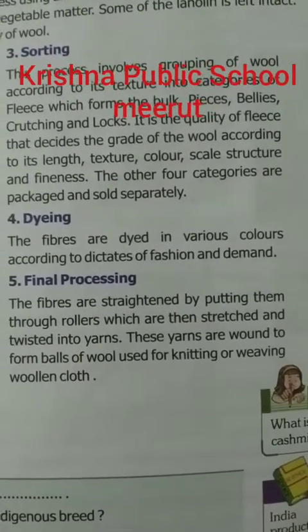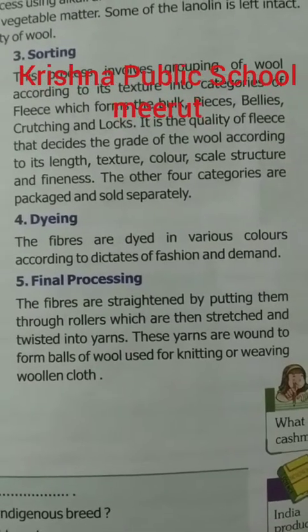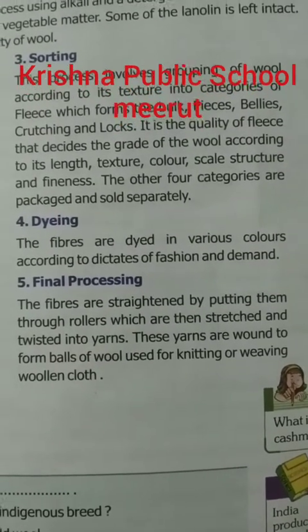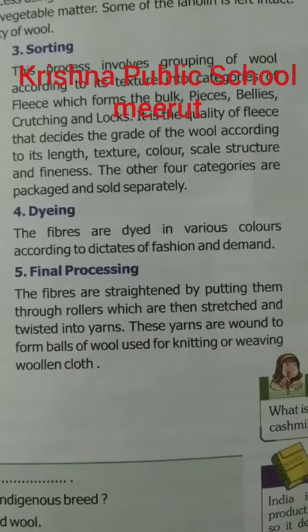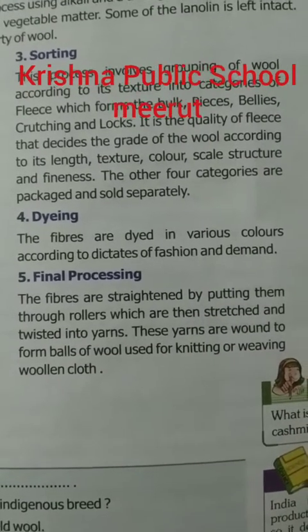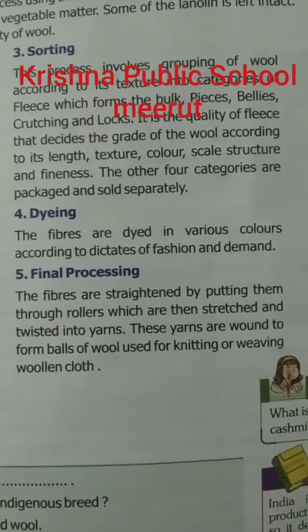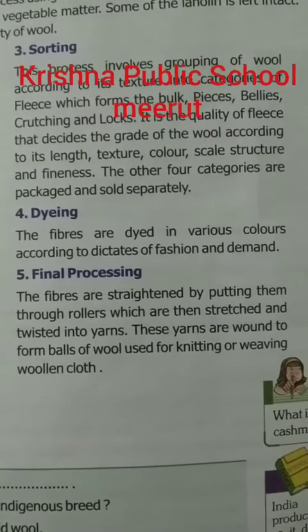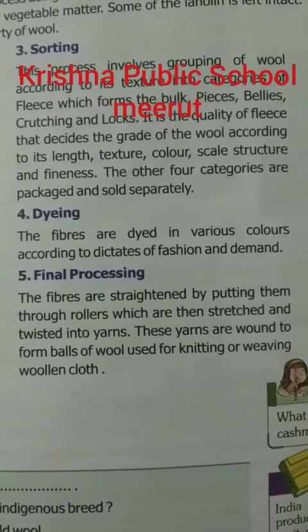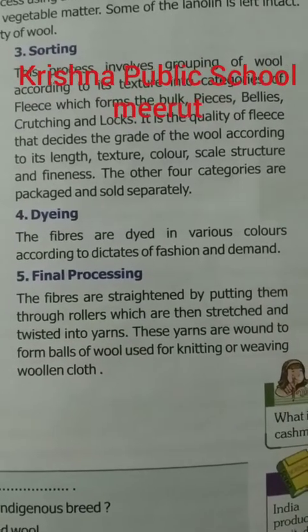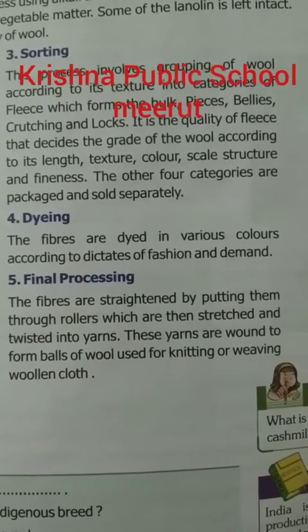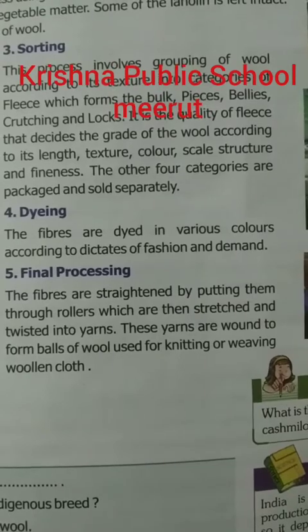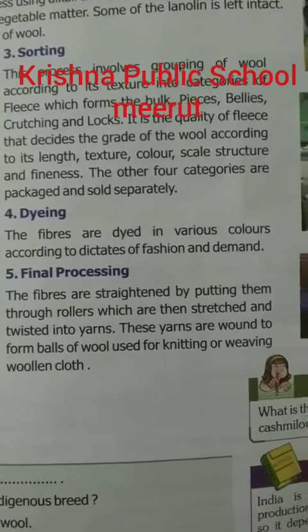From the above discussion, we conclude that the sheep's hair is sheared off from the body, scoured, sorted, dyed, combed and spun to obtain wool and woolen yarn for weaving woolen cloths. The quality of woolen cloths depends on the breed of sheep from which wool is obtained.